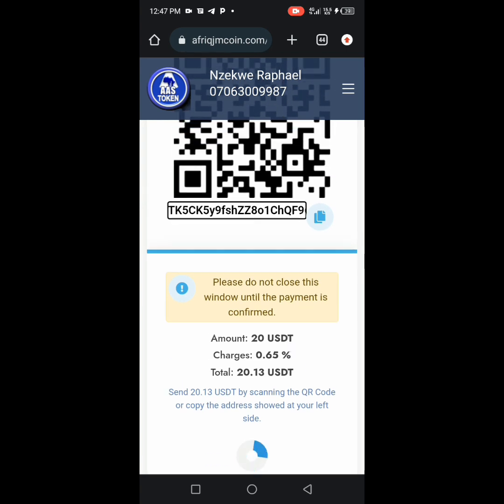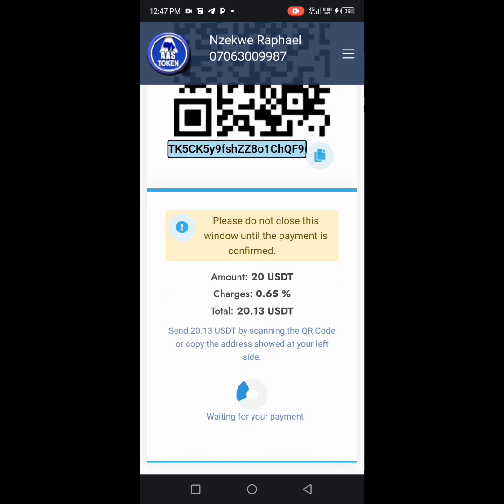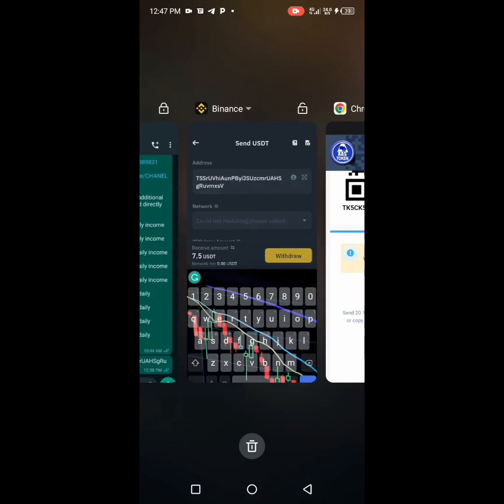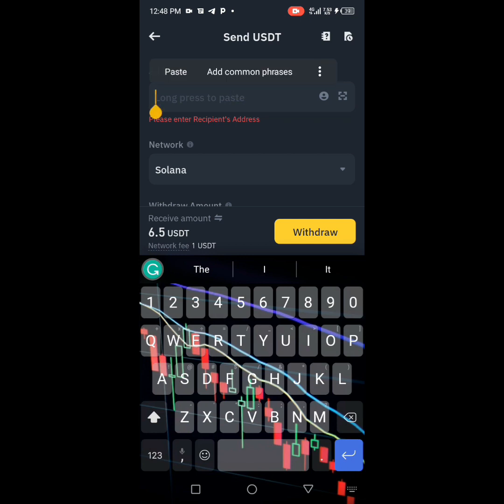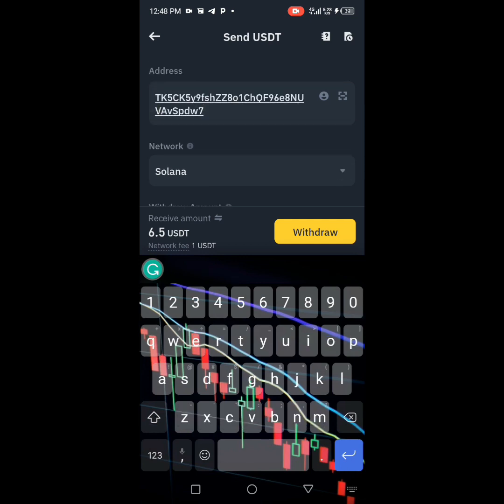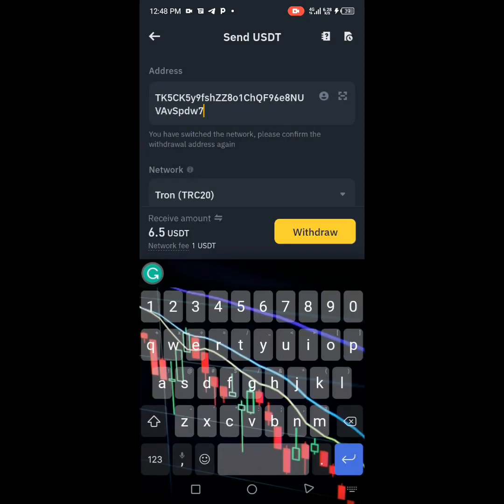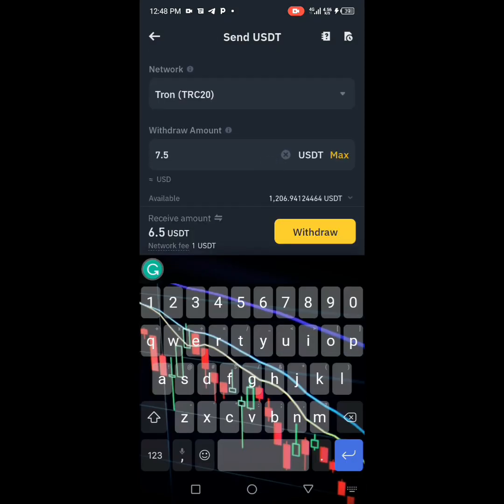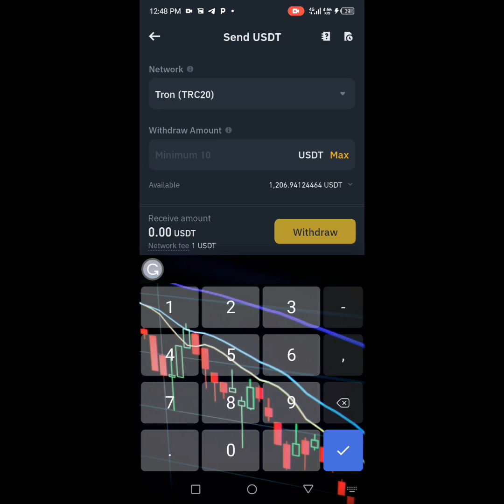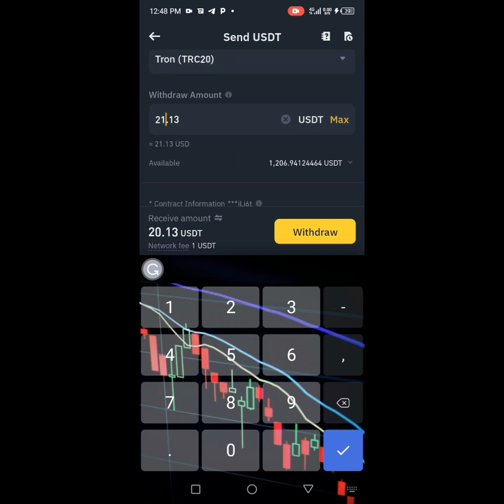Once I click on this place here, you can see that I have copied this address. So what I'm going to do right now is to enter this $20. That's the total amount that I'm going to pay here, 20.13. So I'm going to my exchange right now and paste that address here. When I paste the address, I'm going to select TRC20. That's the address. Here I'm going to enter the minimum. The minimum that I'm going to buy, so $1 is for gas fee, that's 21.13. That's the amount that I'm going to enter here.